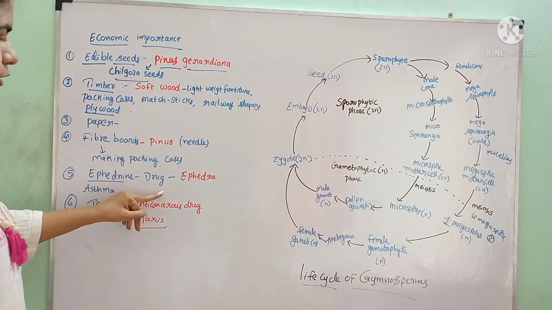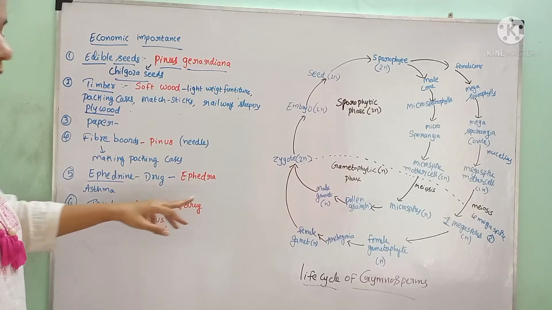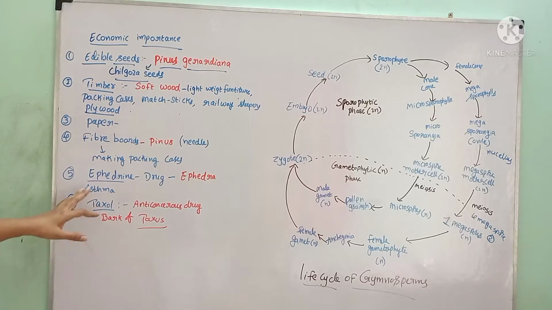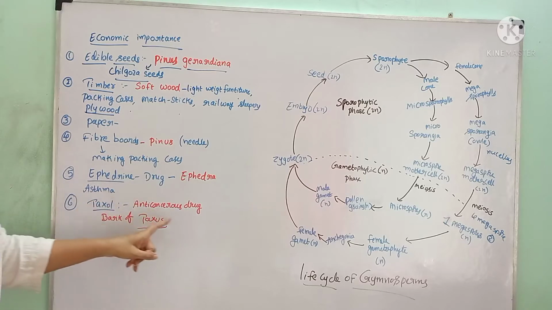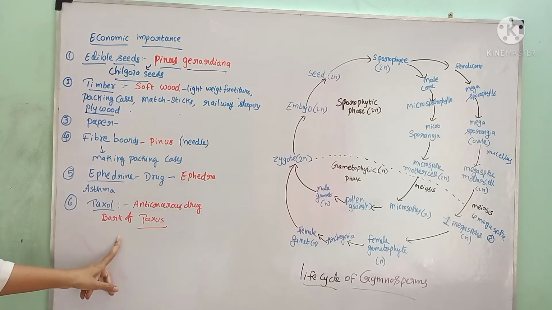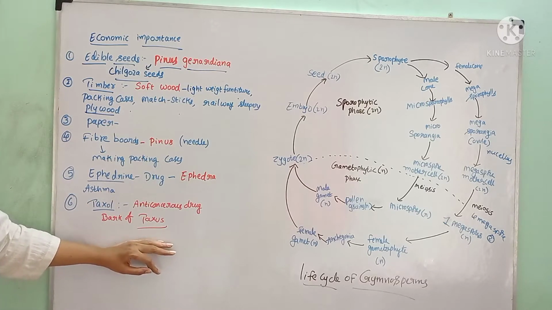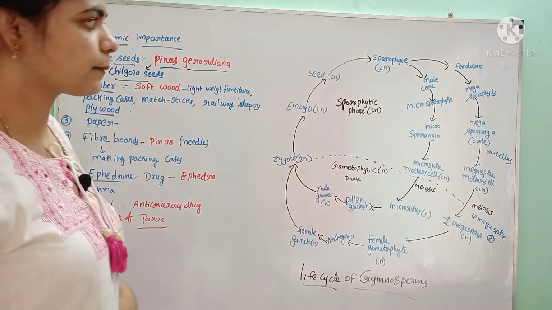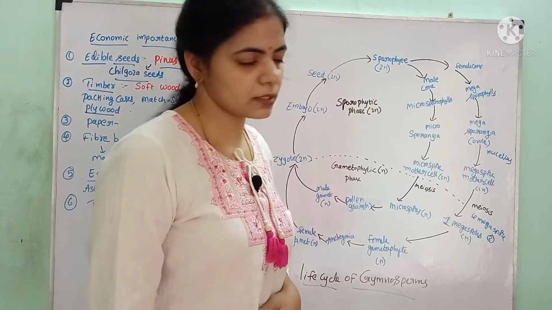Ephedrine is a drug obtained from the ephedra plant. It is used for the treatment of respiratory disorders like asthma. And the last one is Taxol. Taxol is an anti-cancerous drug obtained from the bark of the Taxus plant, used to treat cancer patients.